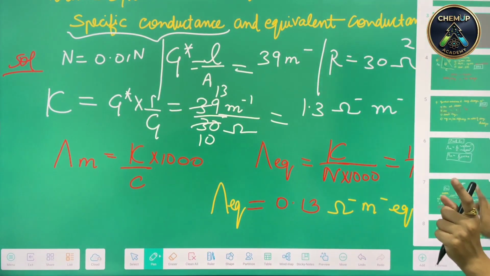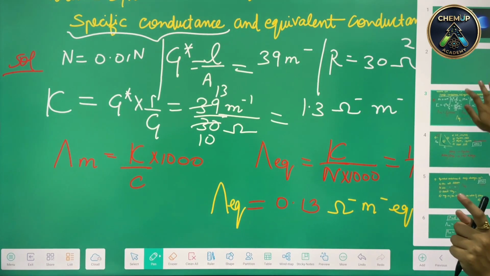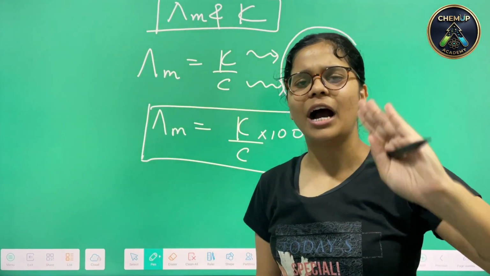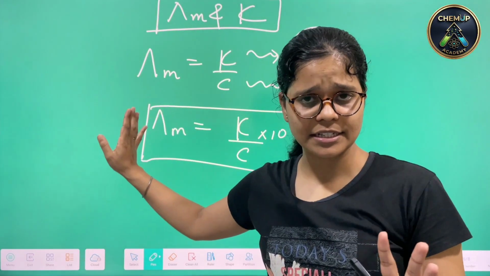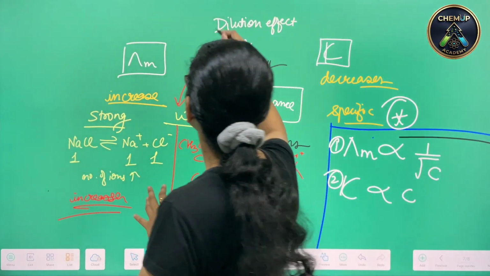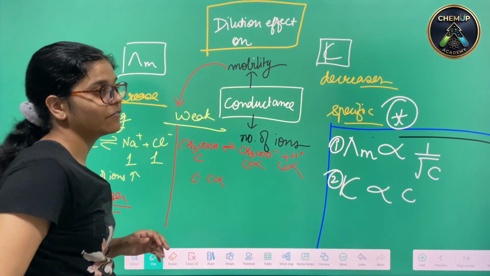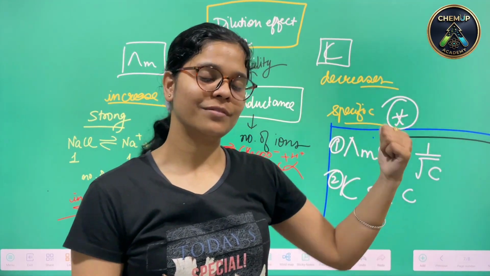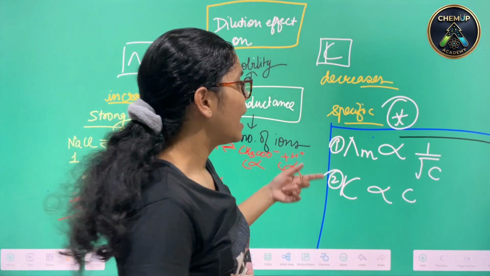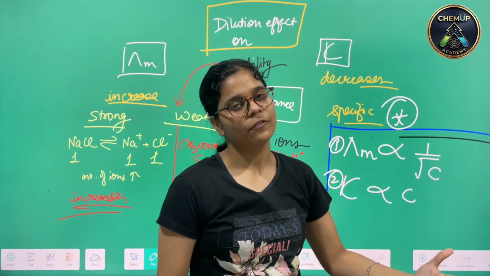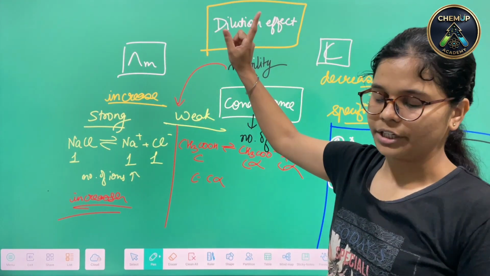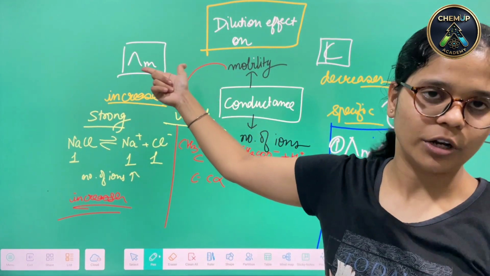So again, revising the topics that we did today. This was the first relation, that is the relation between kappa and molar conductivity. This we did in yesterday's class as well. Coming on to the next topic, we did the dilution effect. The dilution effect has to be marked as important because every year you can see the questions coming. Though the questions are not very difficult, once you have these concepts to tackle, you can tackle the questions very easily. So this was all about the dilution effect on kappa as well as the molar conductivity.